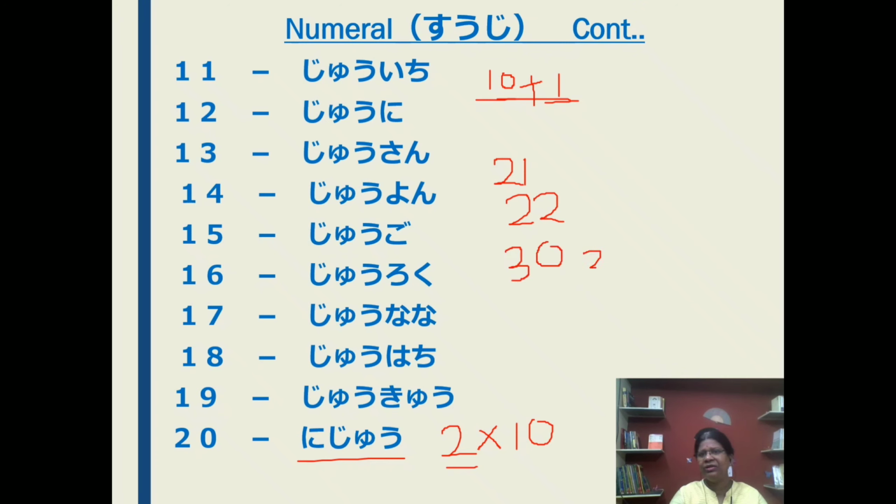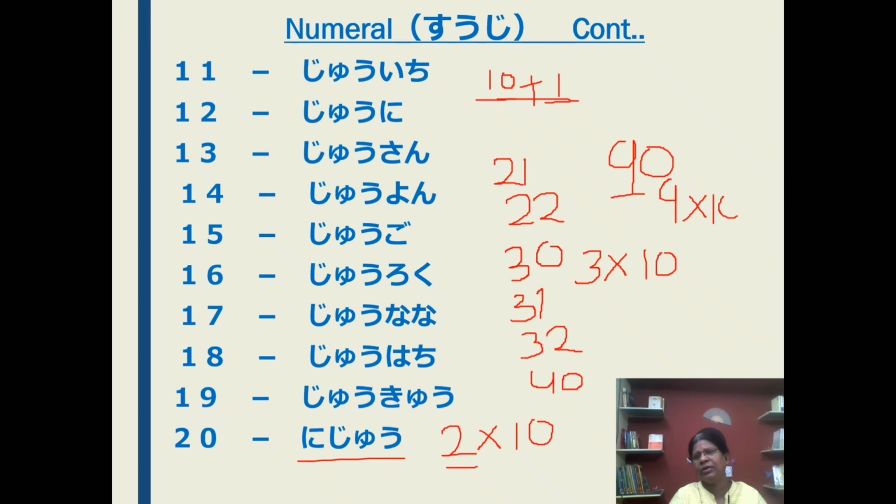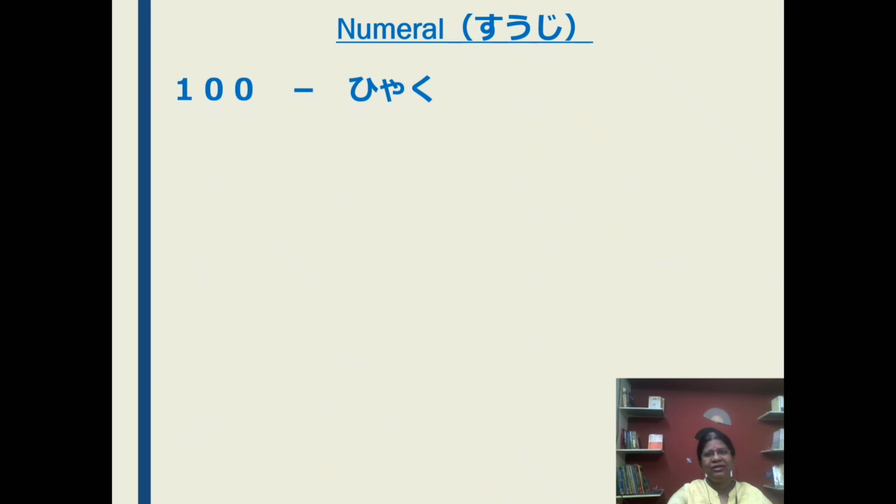Like this 3 into 10, so sanju. Again, sanju ichi, sanju ni. Like this yonju, up to kyuju, which is 9 into 10.